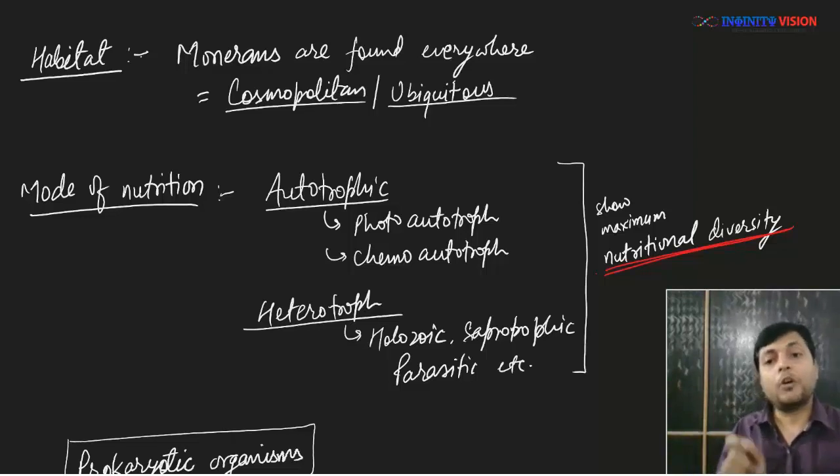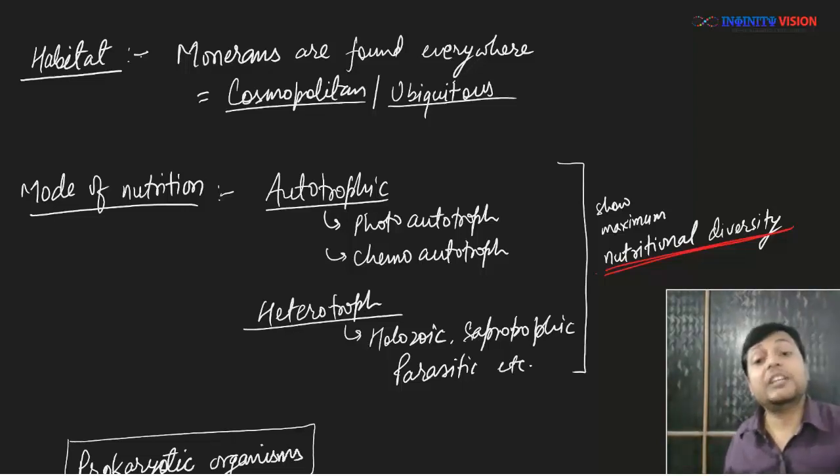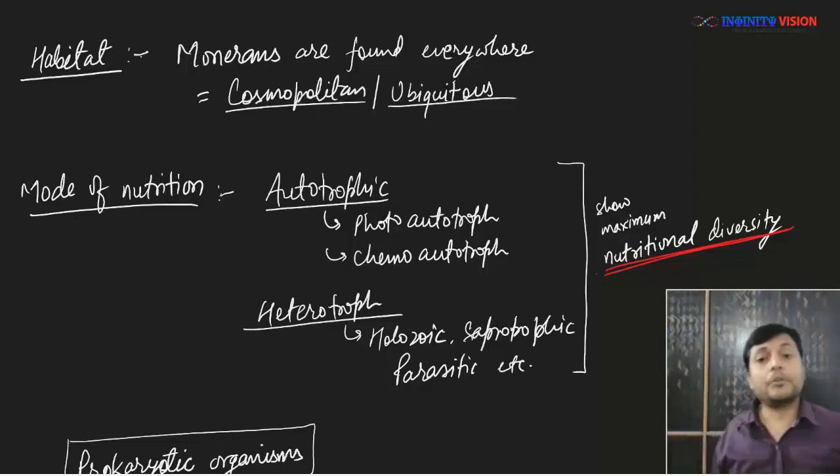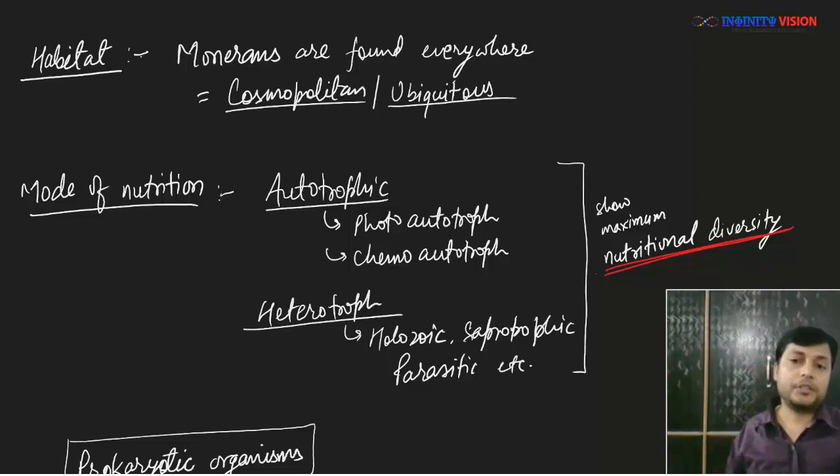So the autotrophic mode of nutrition is a mode in which the organism prepares the food for itself, from inorganic raw materials. Any organism capable of making its own food from inorganic raw materials is known as an autotroph, and such a mode of nutrition is known as autotrophic nutrition.